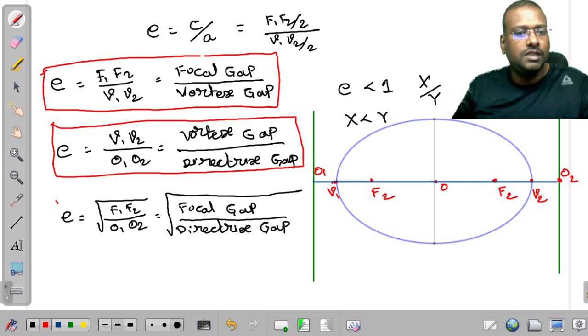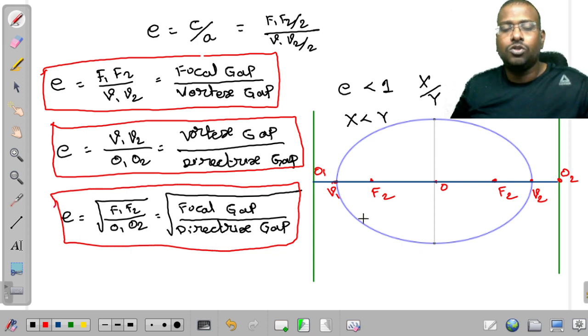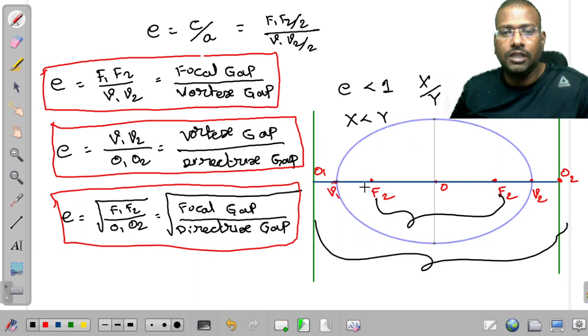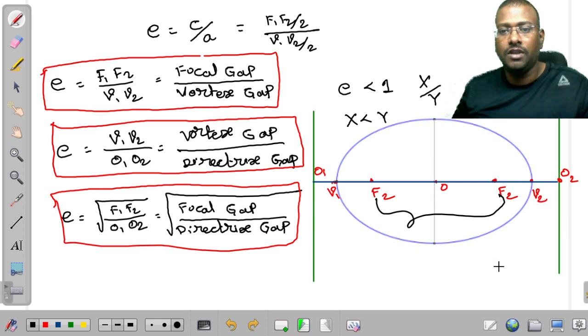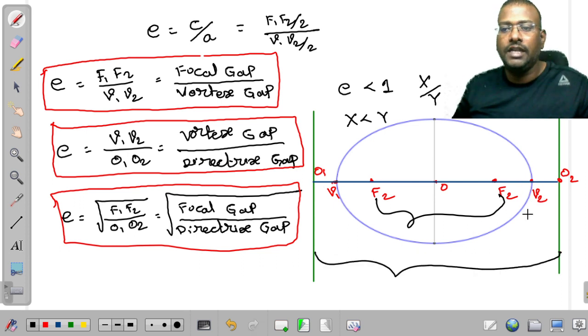This is another equation you have to remember for an ellipse. Why is it a square root, sir? If you observe, the focal gap is this particular gap, the directrix gap is this, and in between them one more element, the vertex, is present. If any element is present in between them, then I won't take a simple ratio, we take the square root of it.